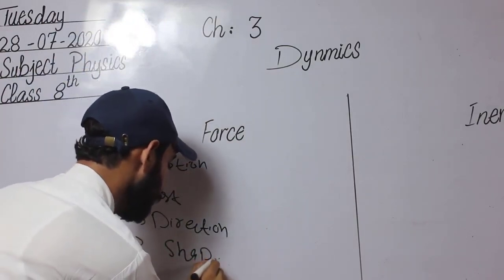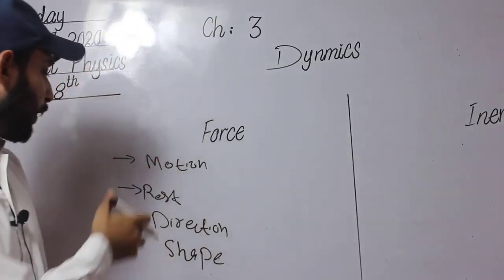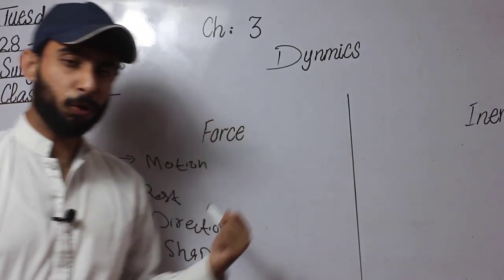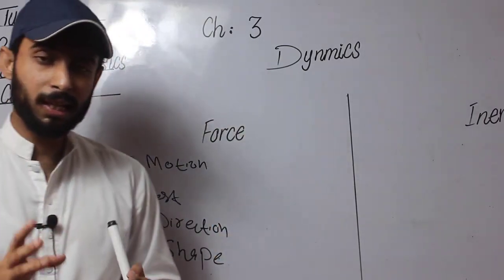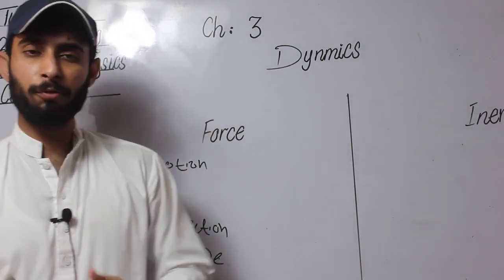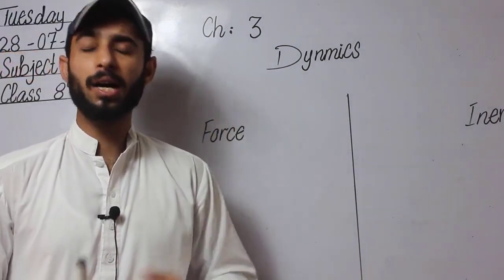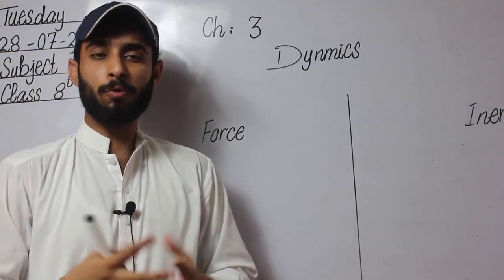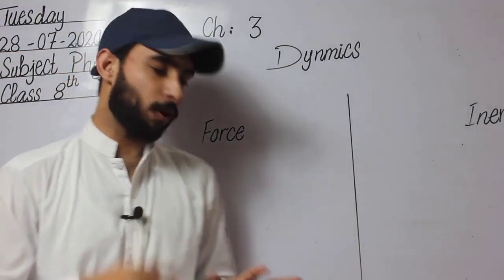Now, student, let us discuss these four things again. First, if a body is in a moving state, after millions of years it will still be moving if no external force acts on it.